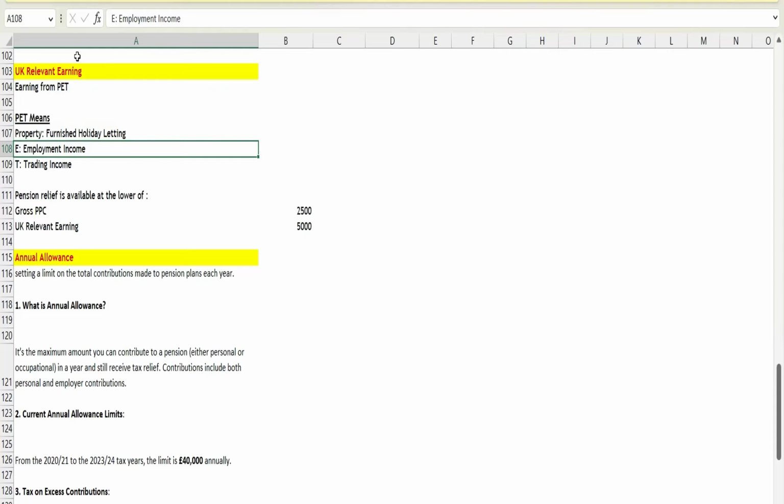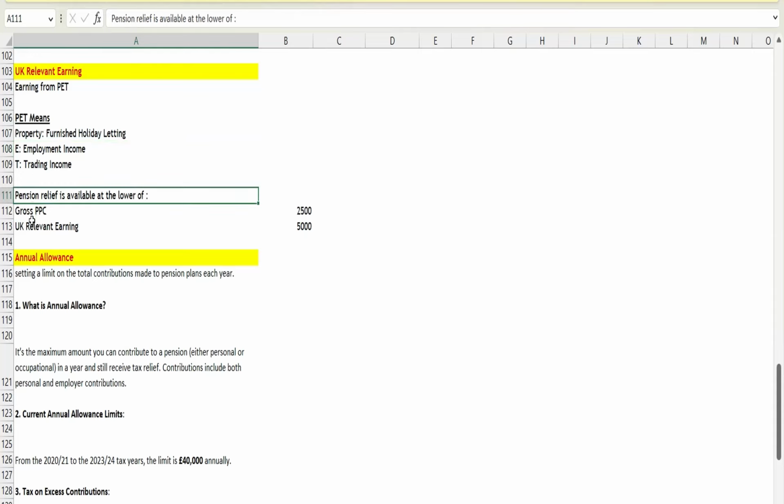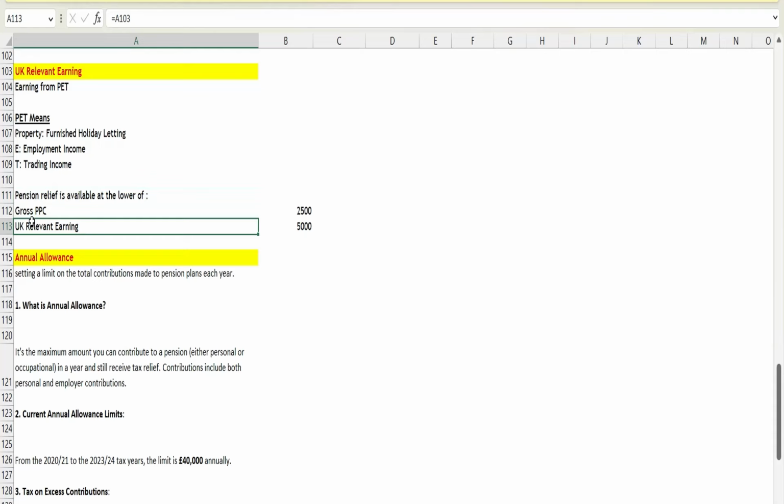Property means here I am using the word property just to remember the short form PET. So when I say P, you have to think, okay, furnished holiday letting, FHL. And E stands for employment income, T stands for trading income. Right. So now, if you are making the contribution in the pension plan from these three sources of income, then fine, you will get the relief as HMRC said. And what will be the relief? It will be the lower of the gross personal pension contribution and UK relevant earnings.